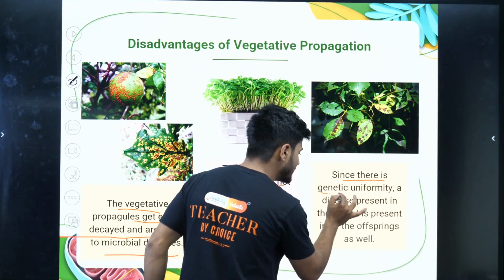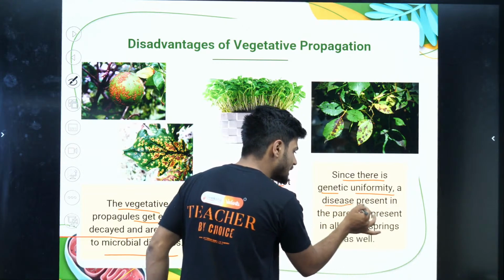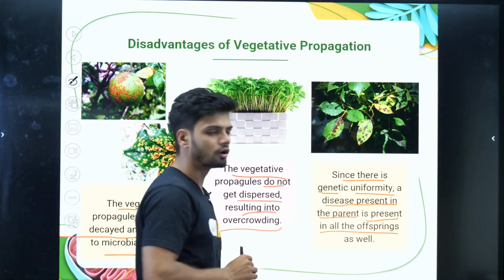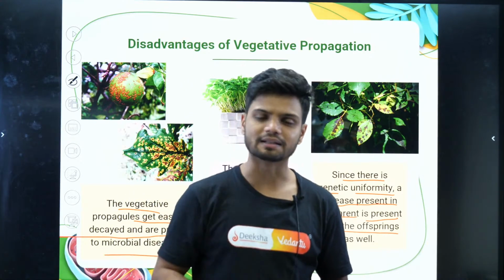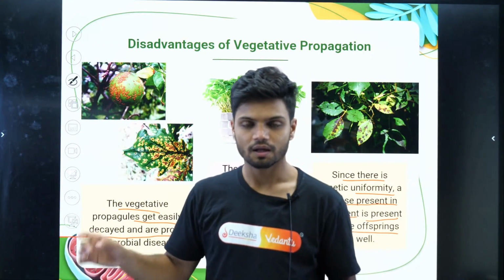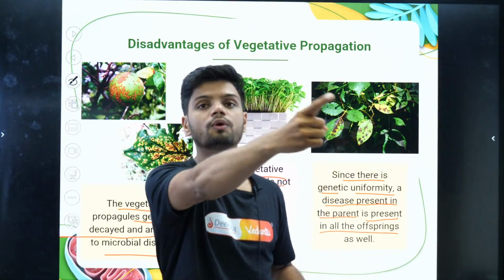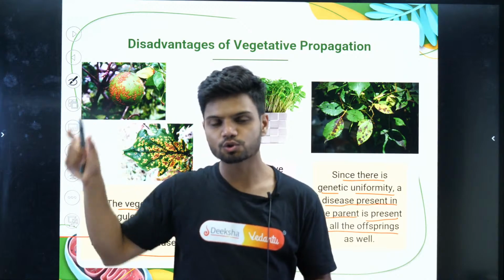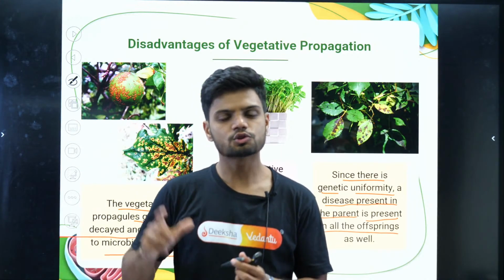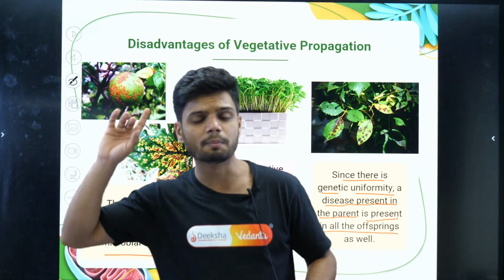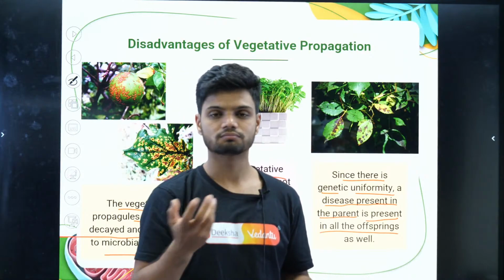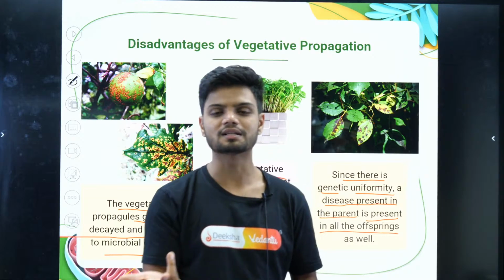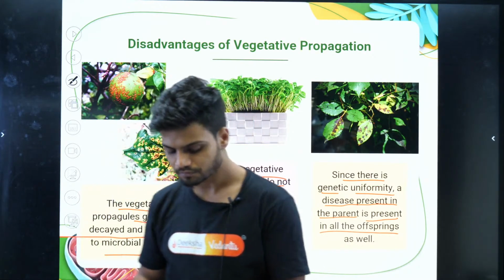Since there is genetic uniformity, disease present in the parent is present in all the offspring. Now I gave you an example that time. One sugarcane is here. That sugarcane can be copied everywhere. Now you tell me in the chat, if that sugarcane has one disease, will the same disease be present in all the plants? Yes sir, that same disease will be present in all the plants. That is a disadvantage. Clear?